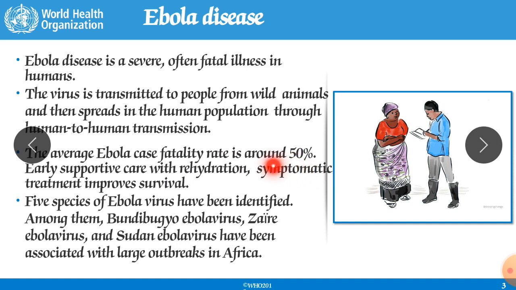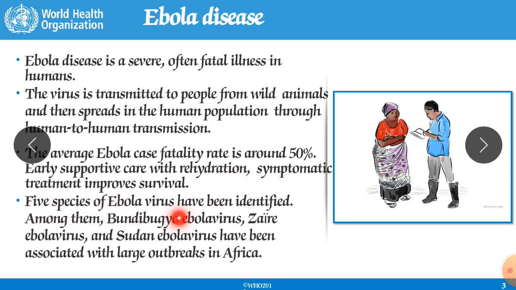Once they got the infection and were diagnosed positive, 50% of them lost their life. Early supportive care with rehydration and symptomatic treatment improves survival. If you give supportive treatments like rehydration or symptomatic treatment, it will improve survival. But in that period, no perfect drug had been developed.